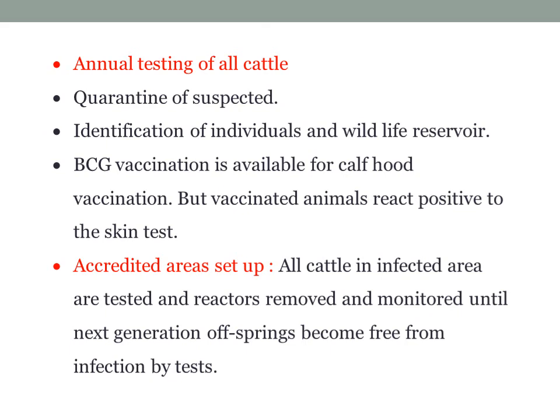But this accredited area setup requires an intensive program. It should be given proper attention. Then and then we can reduce the incidence almost to nil in a particular area.